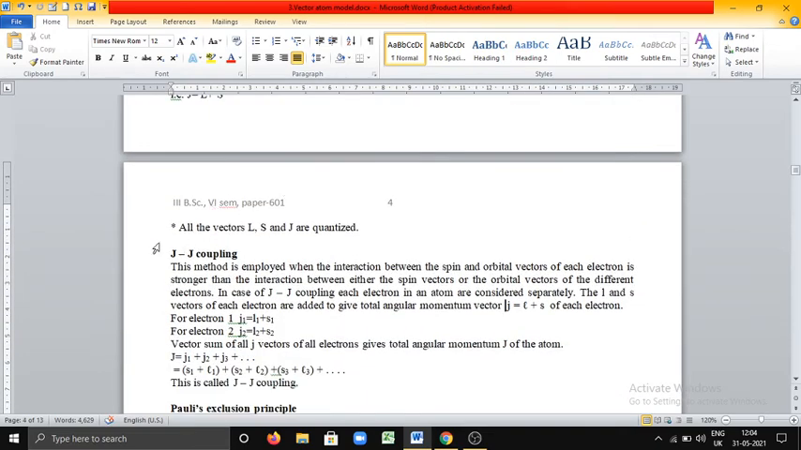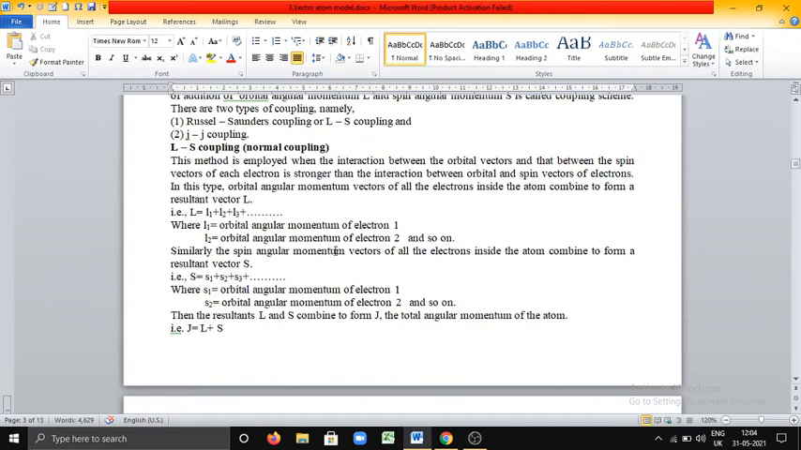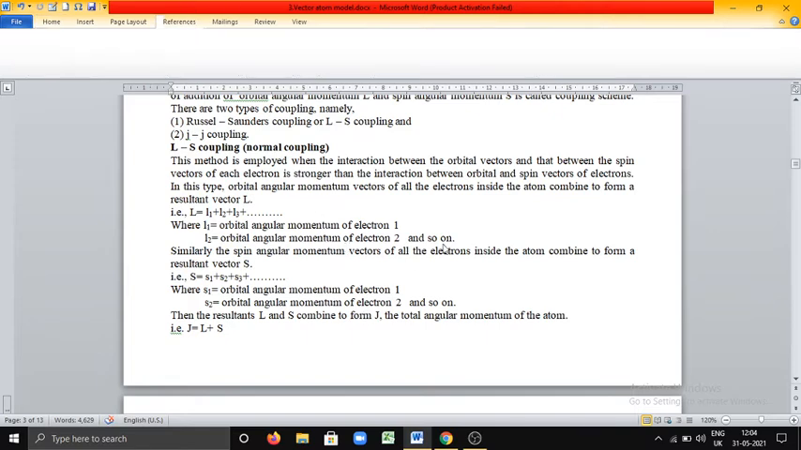Now I will discuss another one, that is the second type of coupling, JJ coupling. This method is employed just opposite to LS coupling. See, LS coupling is employed when the interaction between L and L of each electron, and between S and S of each electron, is stronger than the interaction between L and S vectors. But exactly opposite here, in case of JJ coupling,